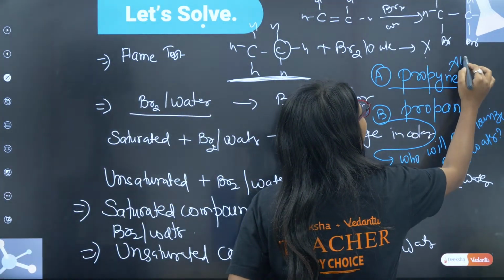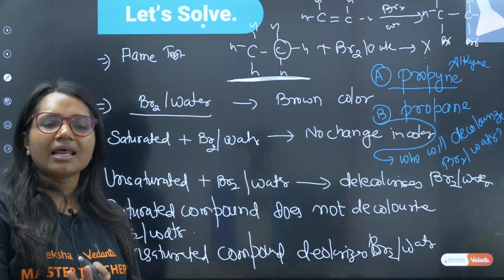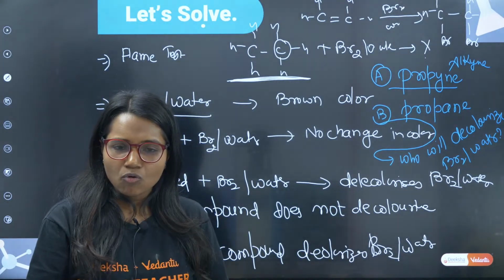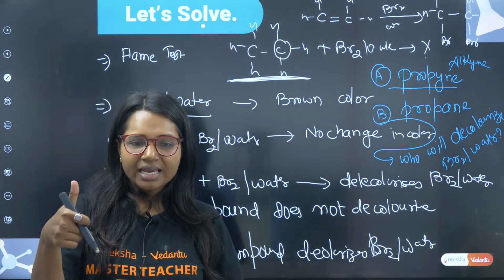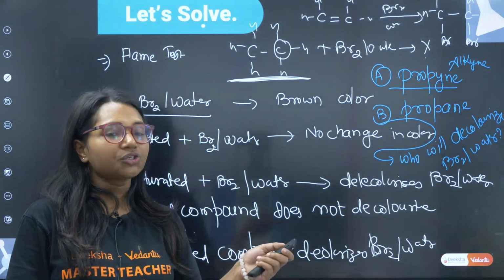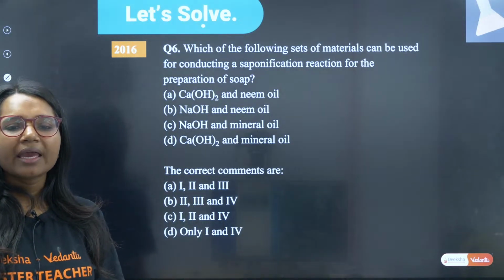Propyne means alkyne. Alkyne is an unsaturated compound. It will decolorize. Very, very good. It means that you got the clarity. We can move forward. Yes, guys? So here we are moving to the next question. Here is our next question. Have a look here.